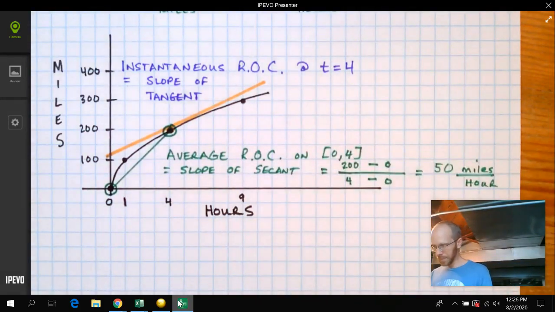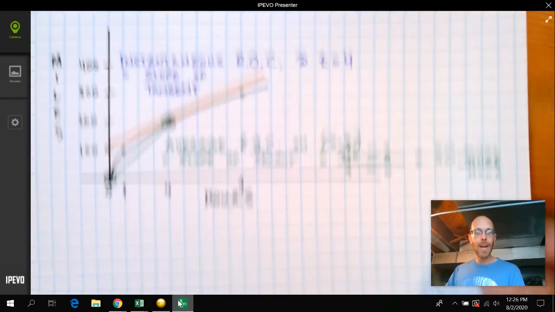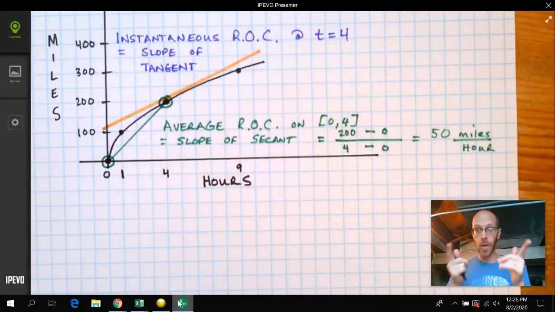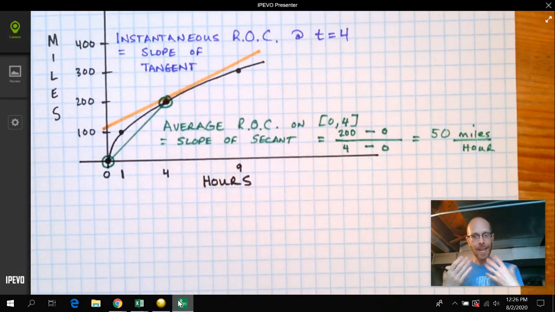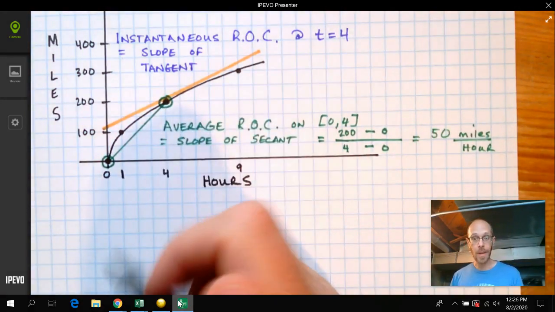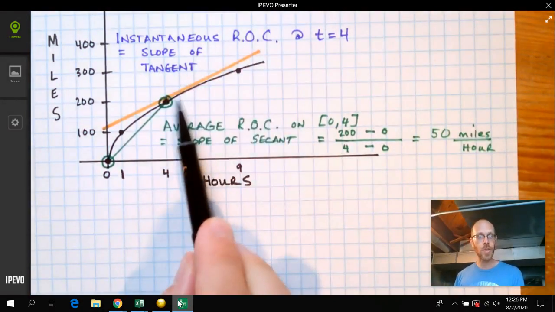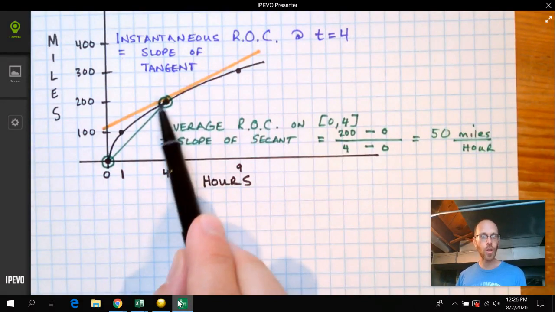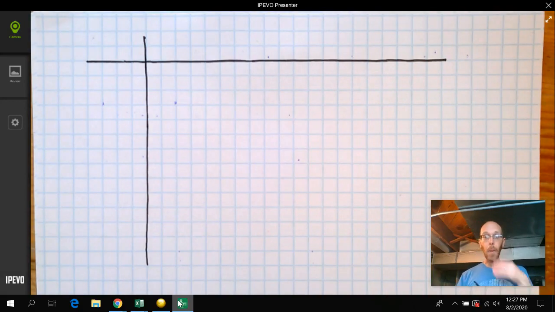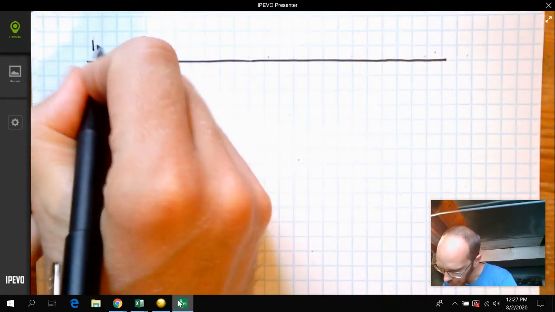Here's the idea. We want a slope. In order to get a slope, you need 2 points. What do you need? You need 2 points. Can't do it with 1. And in order to get 2 points, I've got one right here. I need to pick another one. And the other one I'm going to pick is just some other time that is close to 4. So let's say this, we're going to sketch a little table right here. Let's pick an interval.